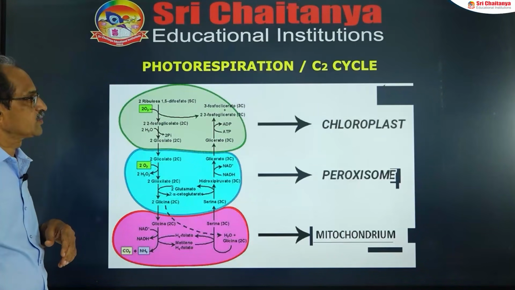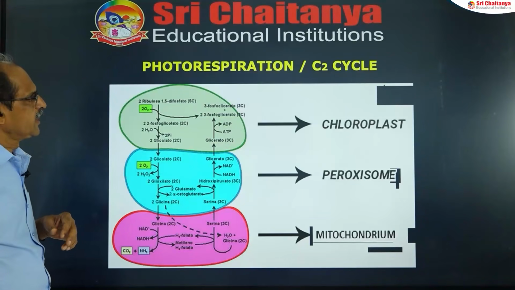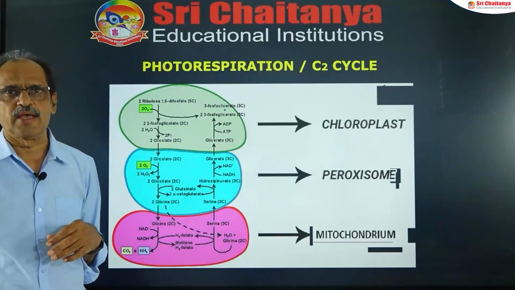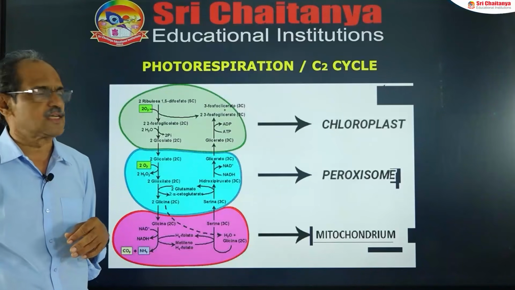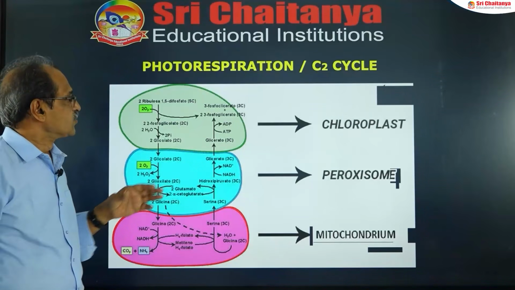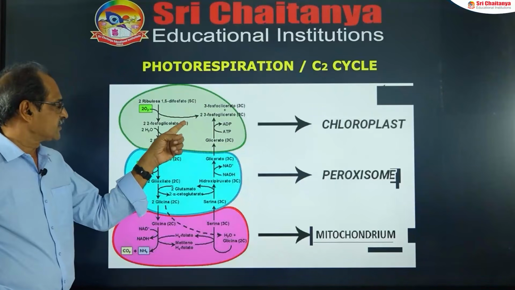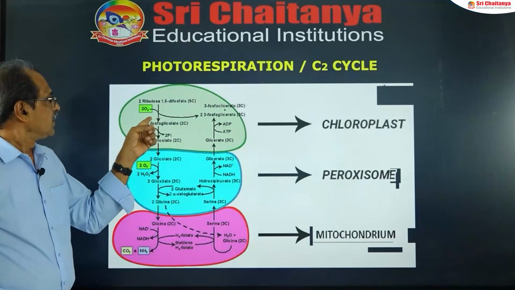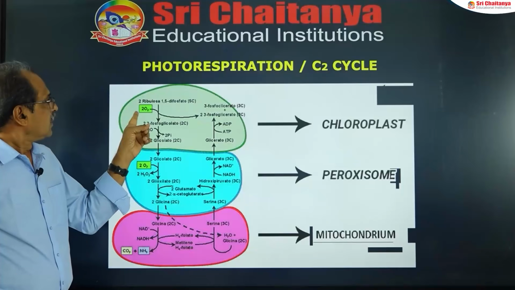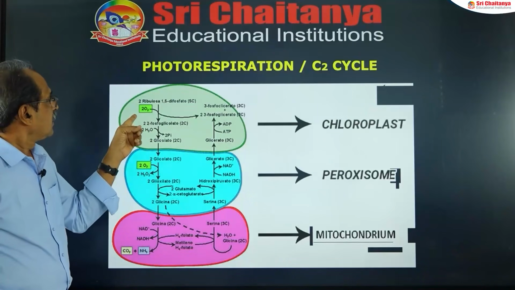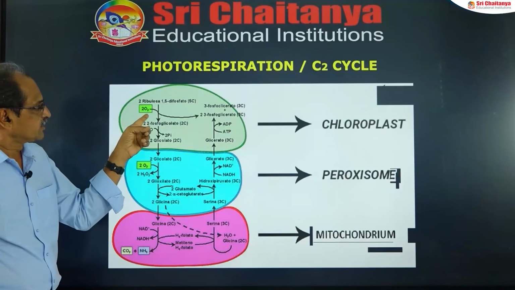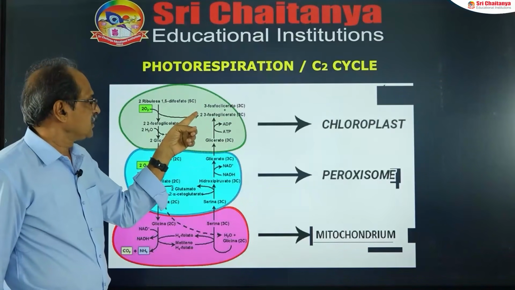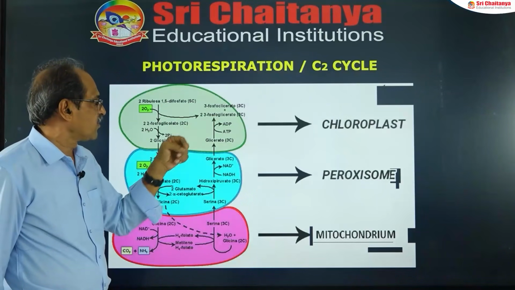Photorespiration or C2 cycle. Why is it called the C2 cycle? Here 2-phosphoglycolic acid, a 2-carbon compound, is the substrate, that's why it is the C2 cycle. So here there is involvement of 3 cell organelles: chloroplast, peroxisome, mitochondria. So here RuBP reacts with oxygen instead of CO2, so 2 molecules form: 3-PGA plus 2-phosphoglycolic acid,